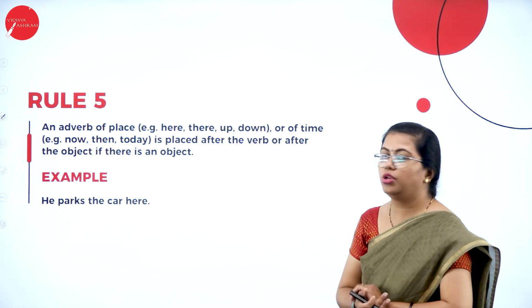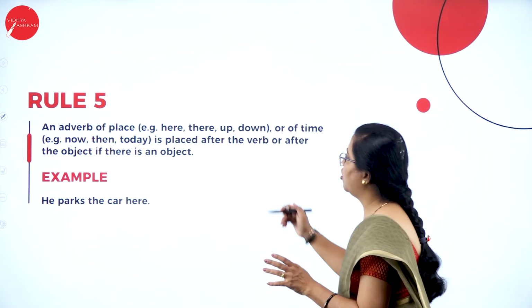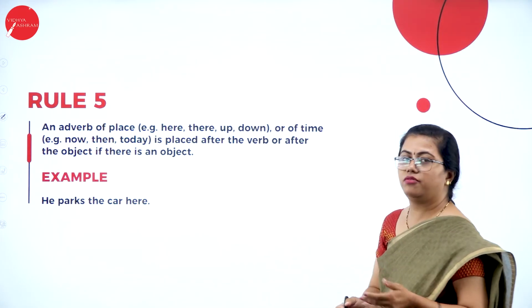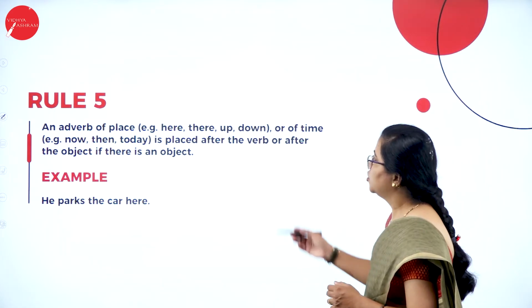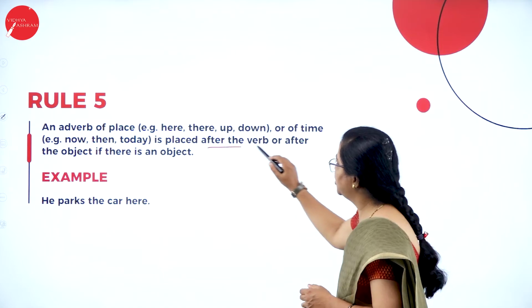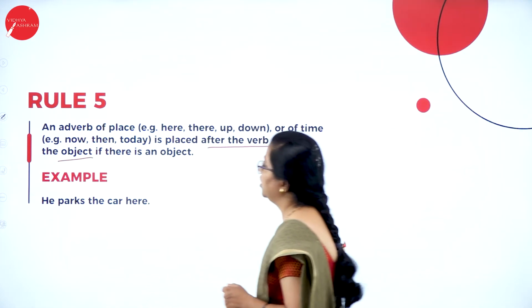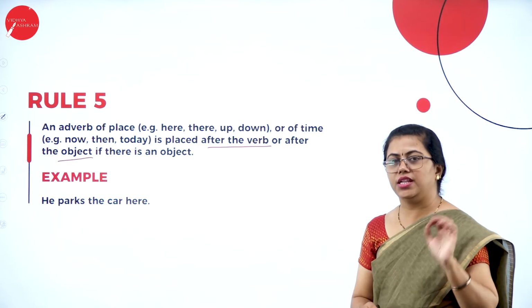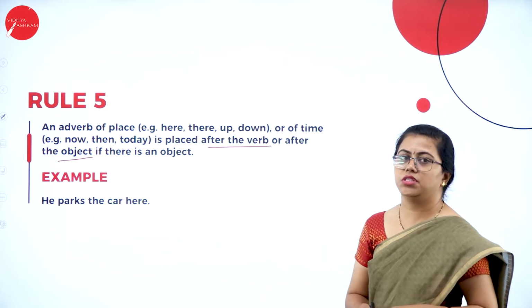Fine. Going to rule number 5 here. An adverb of place, like there, here, all these. Fine. Or maybe an adverb of time also, like now, later, today, all these. So they are always placed after the verb or maybe after the object also, if at all there is an object. If there is an object, you place it after the object. If there is no object, you just place it after the verb.